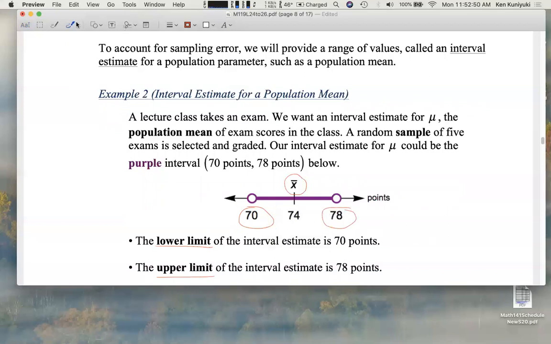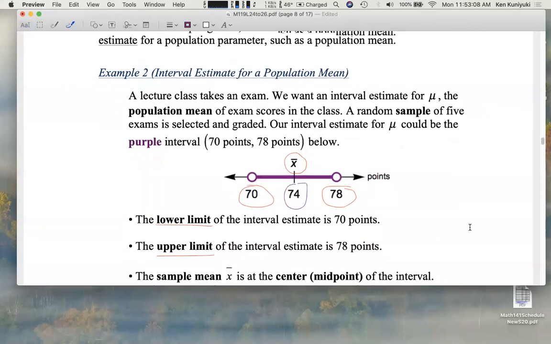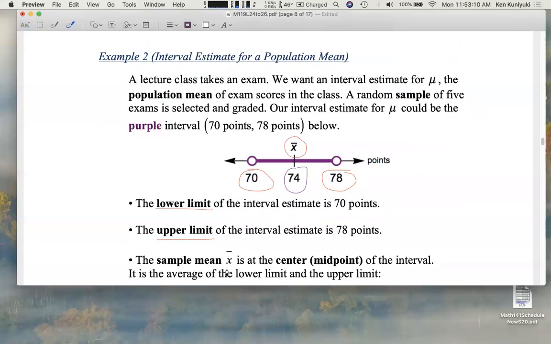And how do we arrive at the sample mean? Given the limits of the interval, how could we figure out the sample mean? Well, what's the relationship? The 74 is the average of the two limits, the two endpoints of the interval. The sample mean, x bar, is at the center or midpoint of the interval.